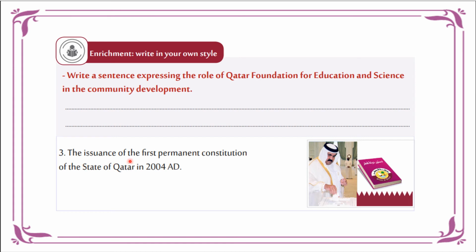Another achievement was the issuance of the first permanent constitution of the state of Qatar in 2004 AD. So what is the meaning of permanent constitution? A constitution would include the bylaws and the preamble of a country. The constitution gives the country a sense of identity. It sets a country apart from other countries in that it involves all the political concepts that a country believes in. Religion is also a part of that. Culture, heritage and history are also part of that. So the constitution would be the bylaws and the preamble of a certain country. That was achieved back in 2004 by Sheikh Hamad.